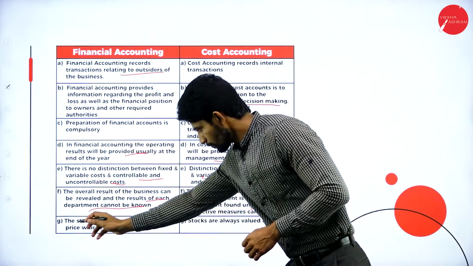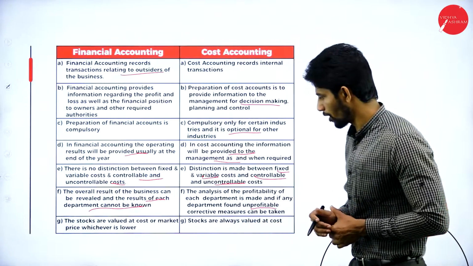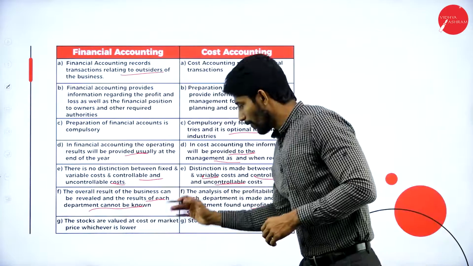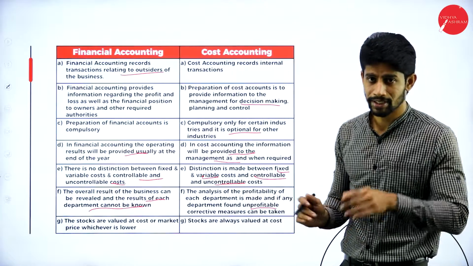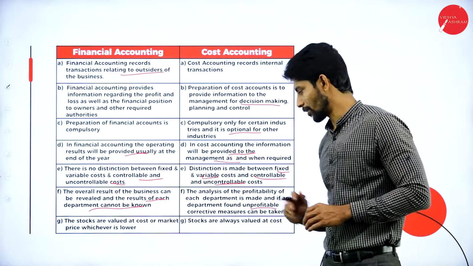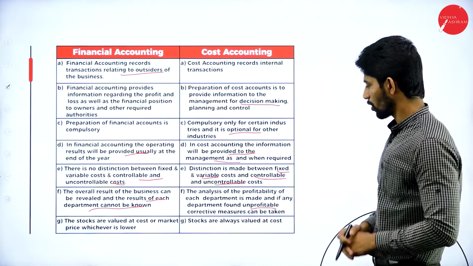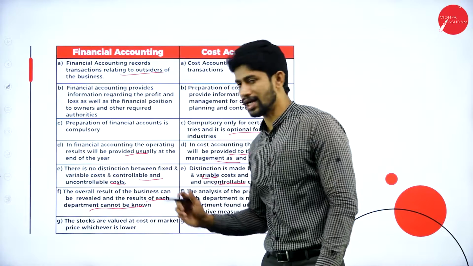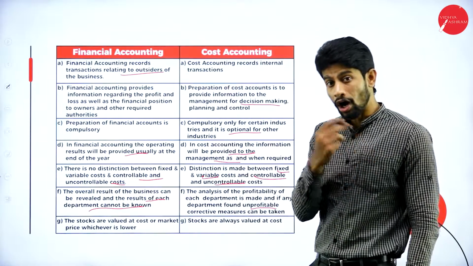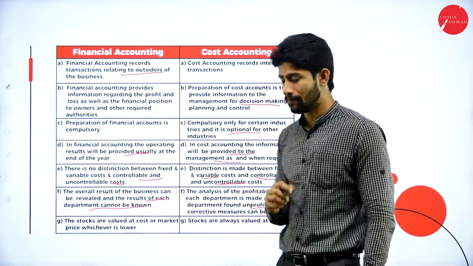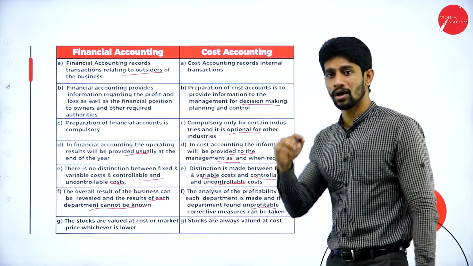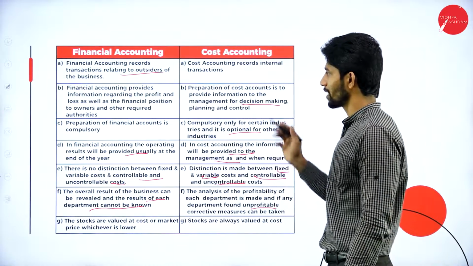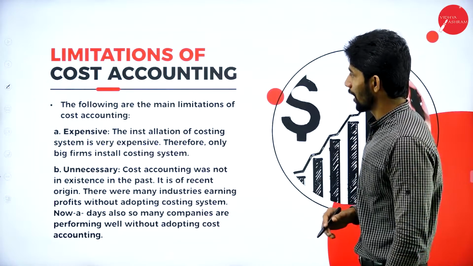Next one, the stocks are valued at cost or market price, whichever is lower. The stocks are valued at cost or market price, whichever is lower under financial accounting. But under cost accounting, stocks are always valued at cost. Yes, here in financial accounting, it is valued on cost or the market value, whichever is less. But under cost accounting, the stocks are always valued based on the cost value. So these are the differences between financial accounting and cost accounting.